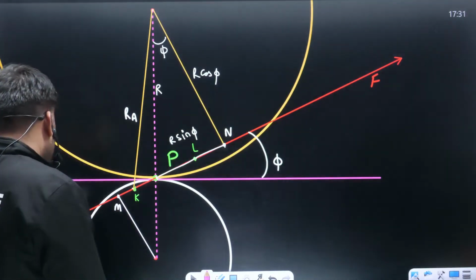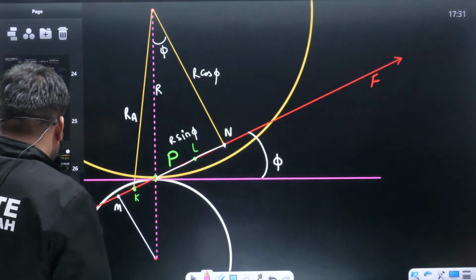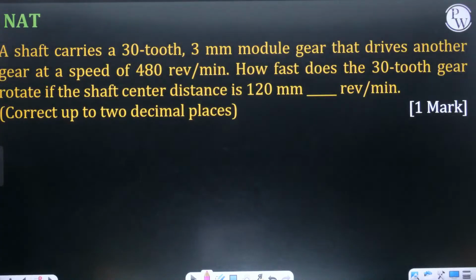Theek hai, aage badhein. Shall we proceed, beta?